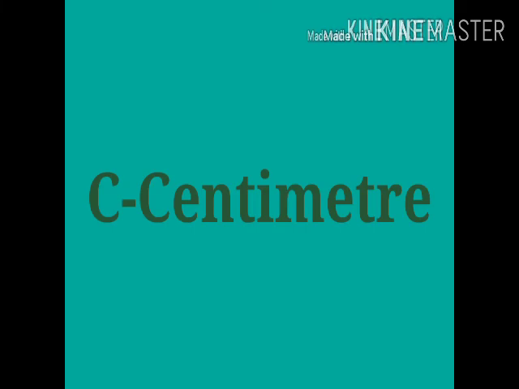The next system was CGS. C is centimeter, which is for length. G is gram, for mass. And S is second, measured in time.